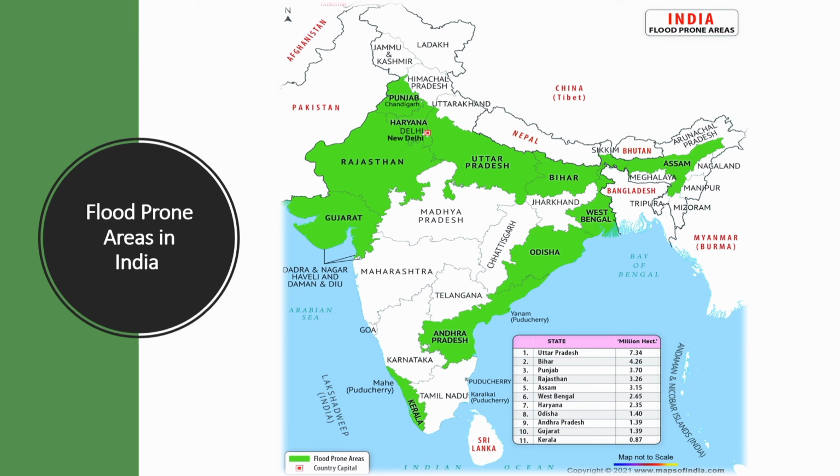So now let's look at the very special aspect of the flood prone areas of the country. This green region is one of the main regions of flood prone, especially the coastal states and the regions of the Ganga and Yamuna river also.